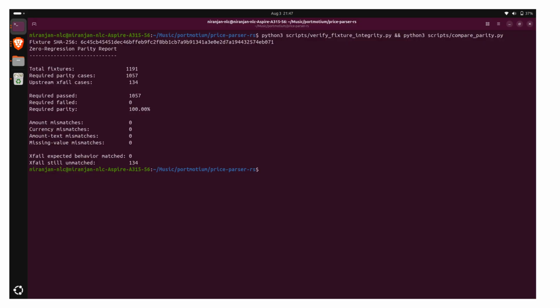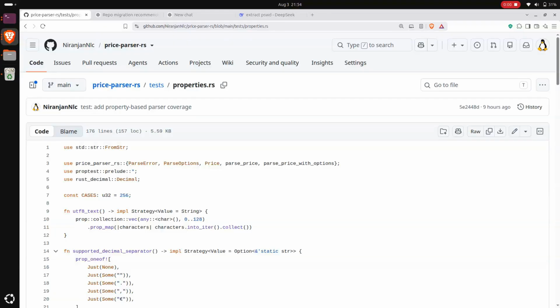We compare everything: amounts, currency symbol, returned text, and missing values. And Rust matches Python perfectly on all 1057 required tests with zero mismatches.